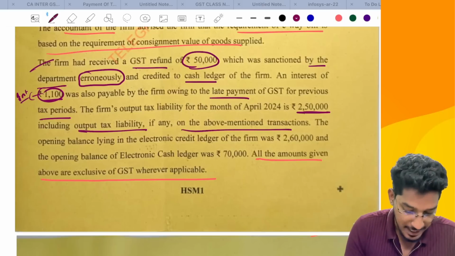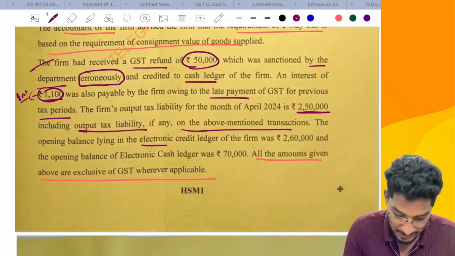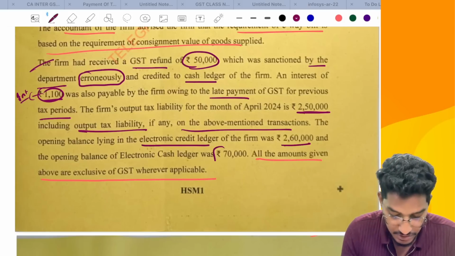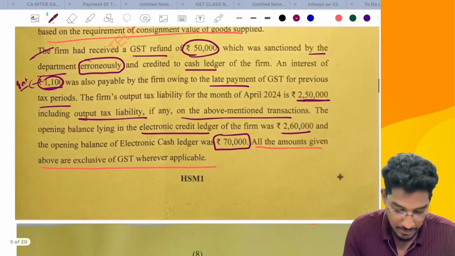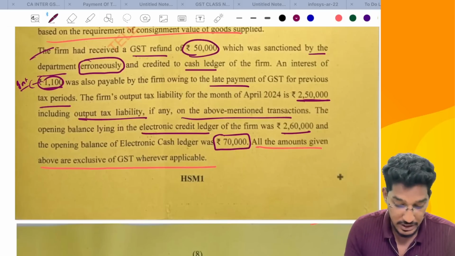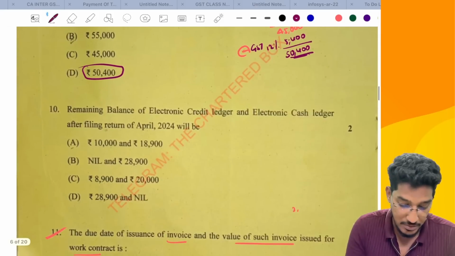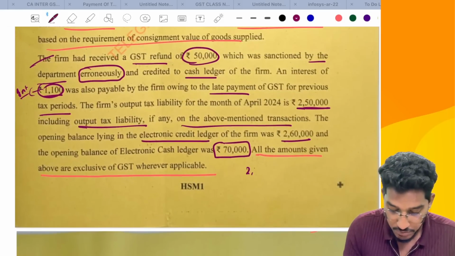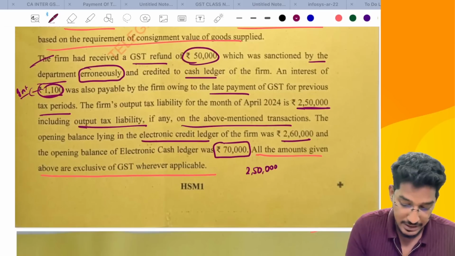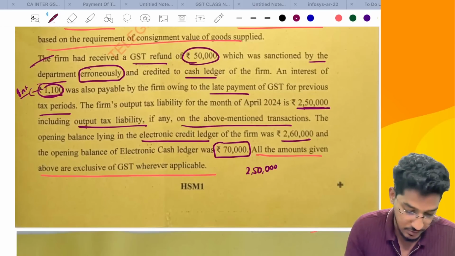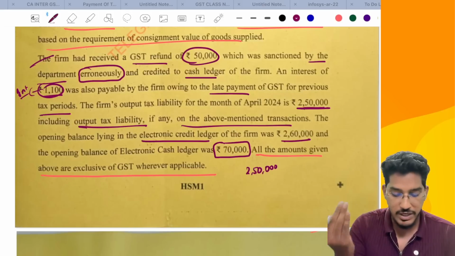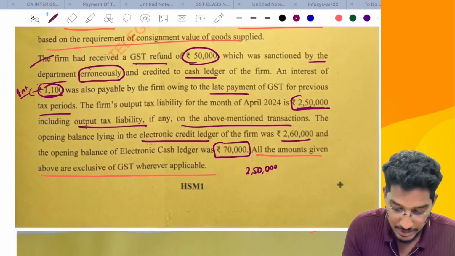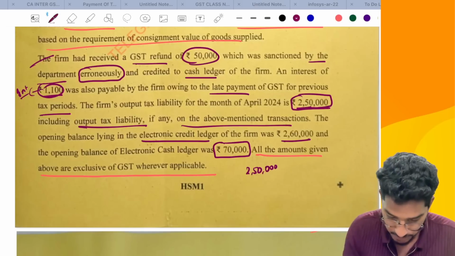Okay. The opening balance lying in electronic credit ledger of the firm was 2,60,000 rupees, and the opening balance of electronic cash ledger was 70,000 rupees. All the amounts given above are exclusive of GST wherever applicable, and they will ask you one question: what is the remaining balance after filing all the returns for the month of April? So now if you see, your output tax liability is 2,50,000 for the entire month of April, including all your output tax liabilities. You need not calculate your output tax separately. They have clearly told what is your total output tax liability, which is 2,50,000 rupees.